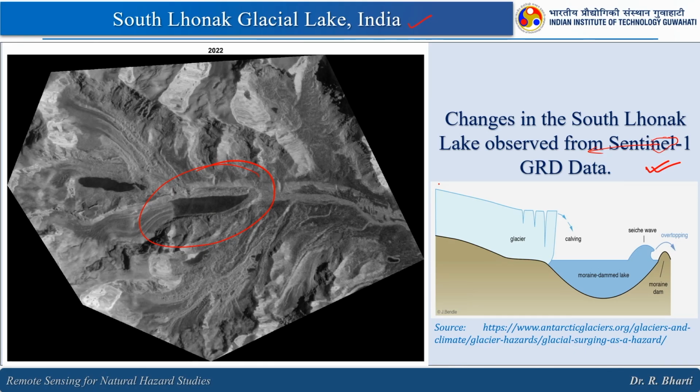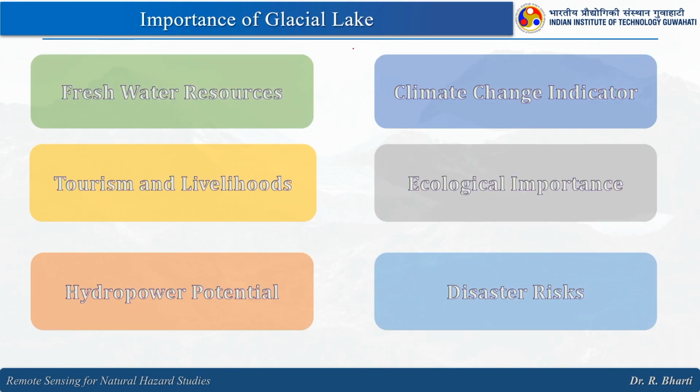In 2023, this particular lake failed and we had a glacial lake outburst flood, and the reason was calving. So, there was one moraine and that calved and it fell into this particular lake in the South Lonag. Because of that, overtopping happened and this breached the moraine which was available here, right, and then this caused the glacial lake outburst. And here you can see the importance of the glacial lake, why we need to study them.